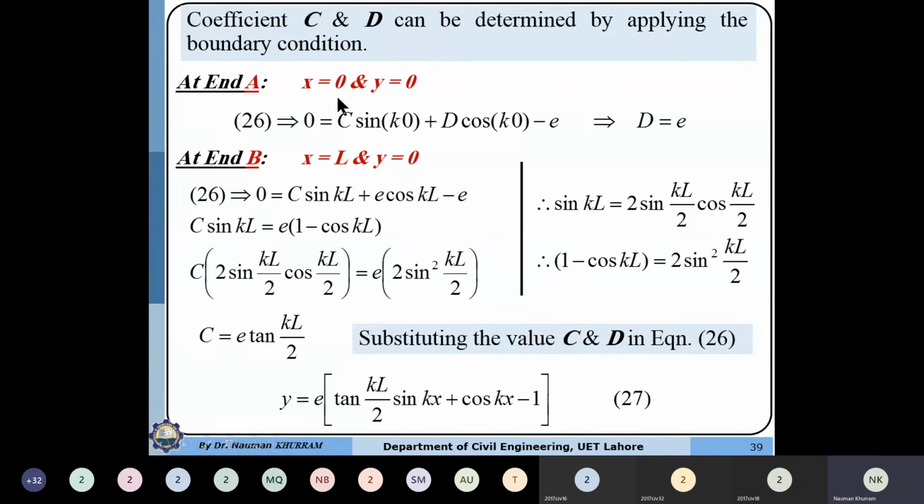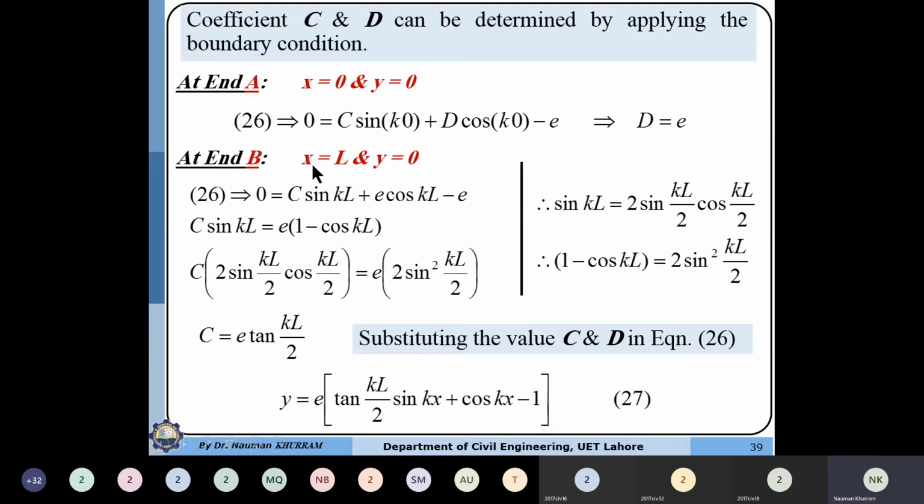Again, the constants can be determined by applying the boundary conditions. At point A, we know that both x and y are equal to 0. Substituting the values, sin 0 is equal to 0, so y is 0, and D cos 0 is equal to 1, so D remains as it is. So E will be minus E. If E goes to the other side, the constant D is equal to E. So it is not equal to 0. In this case, we have the constant D equal to E.